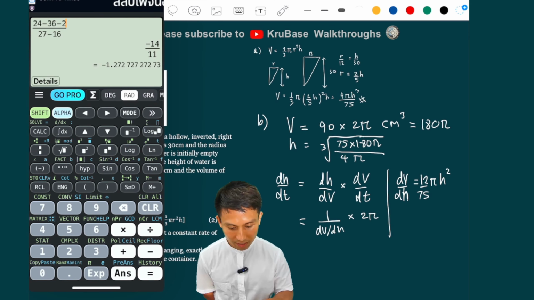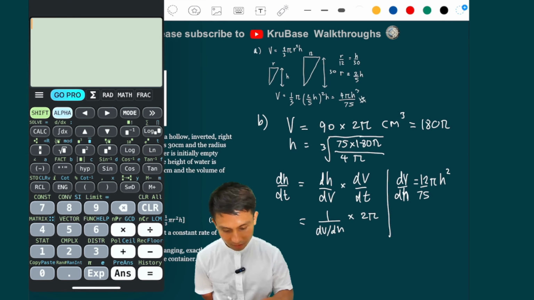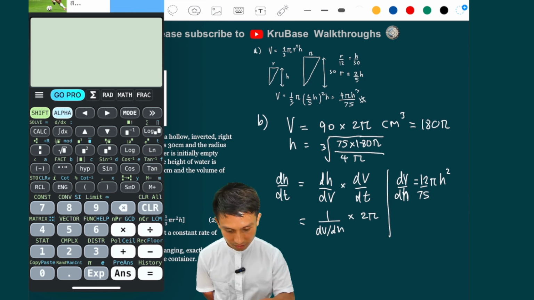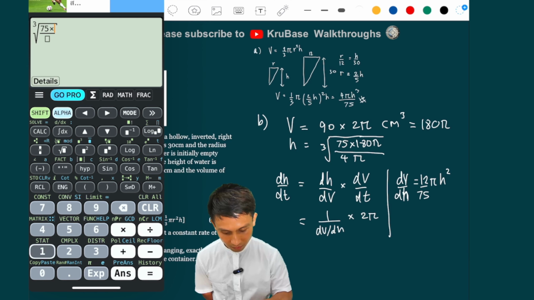Okay, so we're going to try to do that. Maybe we're going to keep the exact form first, if we can. So cube root, fraction, 75 times 180 pi divided by 4 pi.